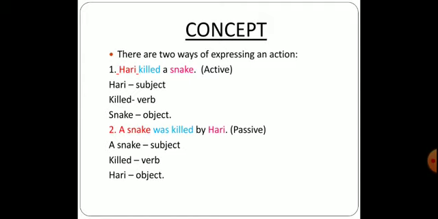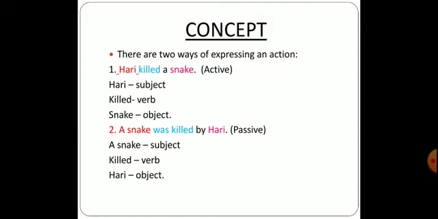You can see that Hari is a subject because it is a name of a person. Then we have killed, that is a verb. That is an action being showed to us. Then we have snake, that becomes the object. Now when you change into passive form, your subject will become object and your object will become subject. So over here the sentence would start from here. A snake was killed by Hari.